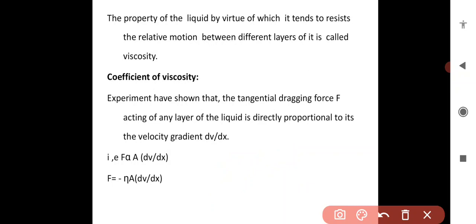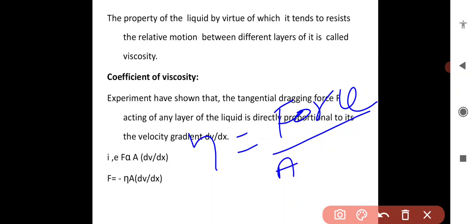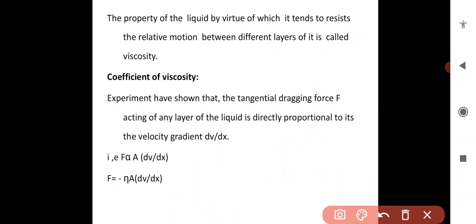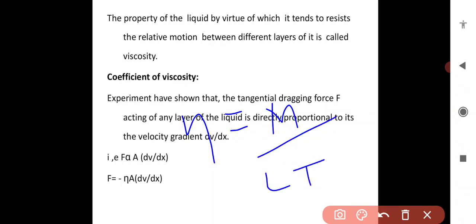One more factor is the dimensional formula for the coefficient of viscosity. Eta equals, by cross multiplication, force divided by A into dV by dx. Force is M L T minus 2, area is L squared, and dV by dx is T minus 1.